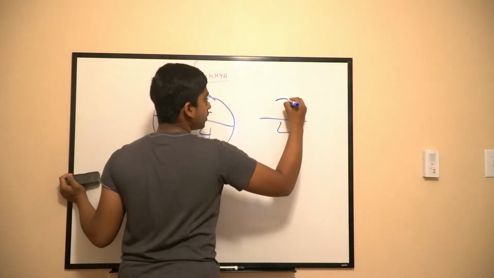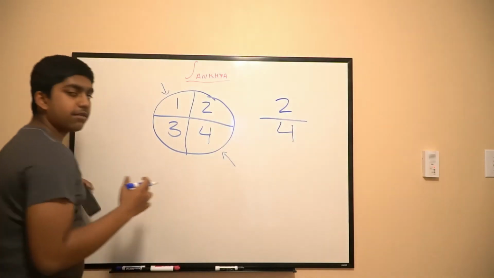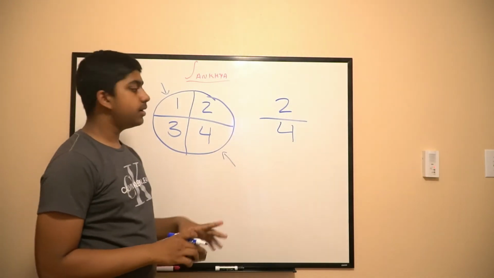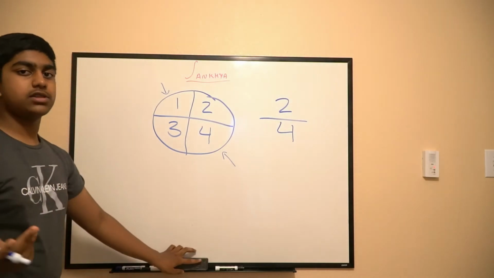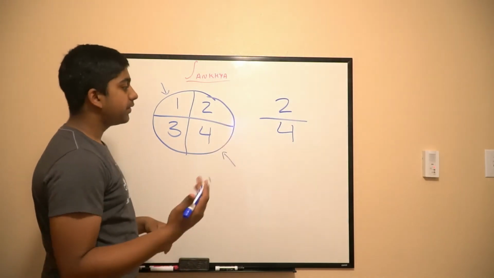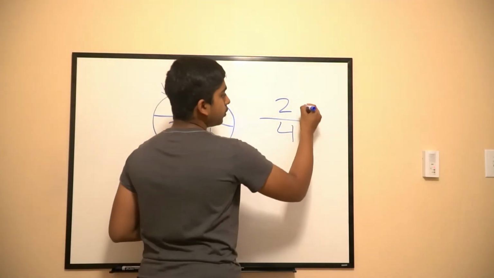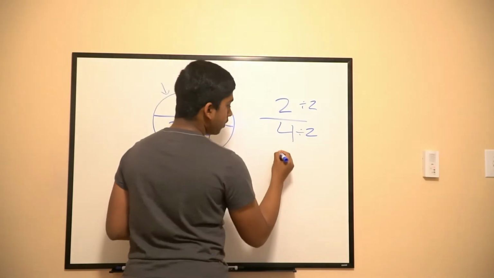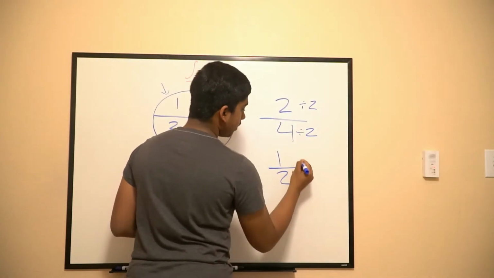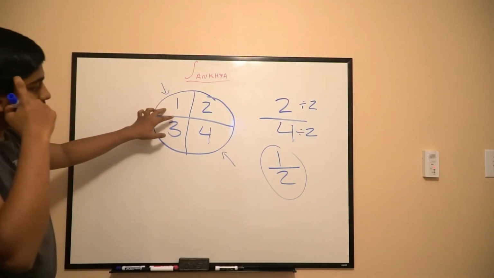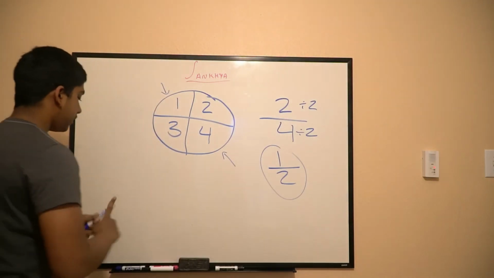So 2 goes on the top. You can't write this answer down on a number sense test because it's not simplified. To simplify, you want to see if there's any number that would divide both of these. In this case it's 2. So you divide by 2. 1/2 is the chance of you spinning a 1 or a 4.